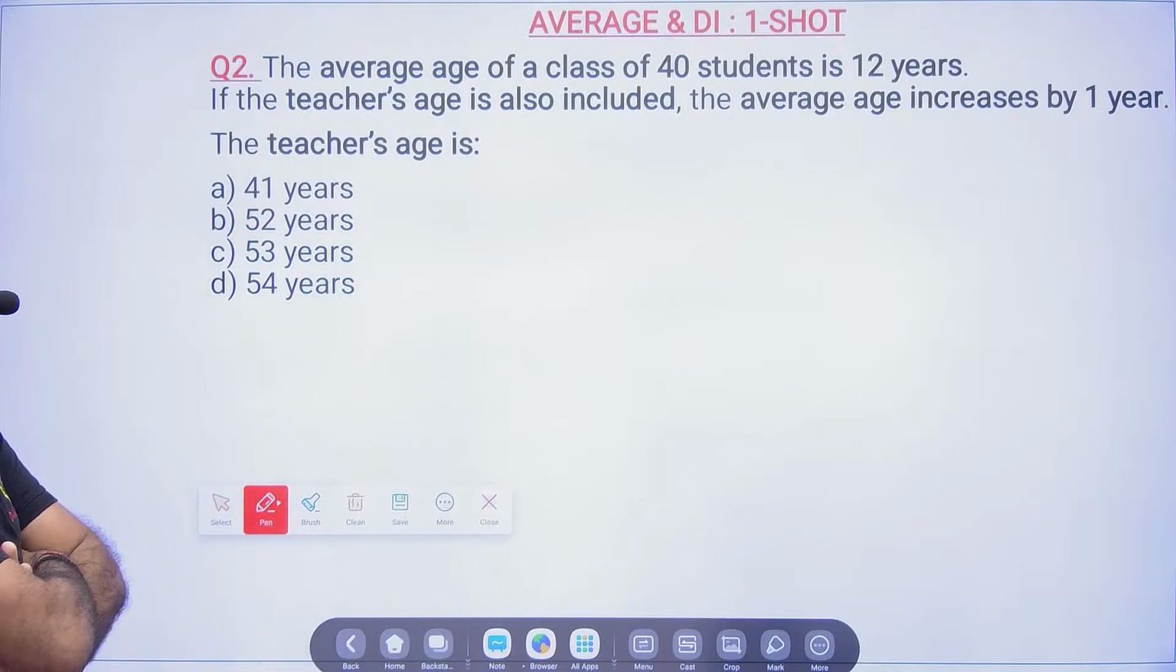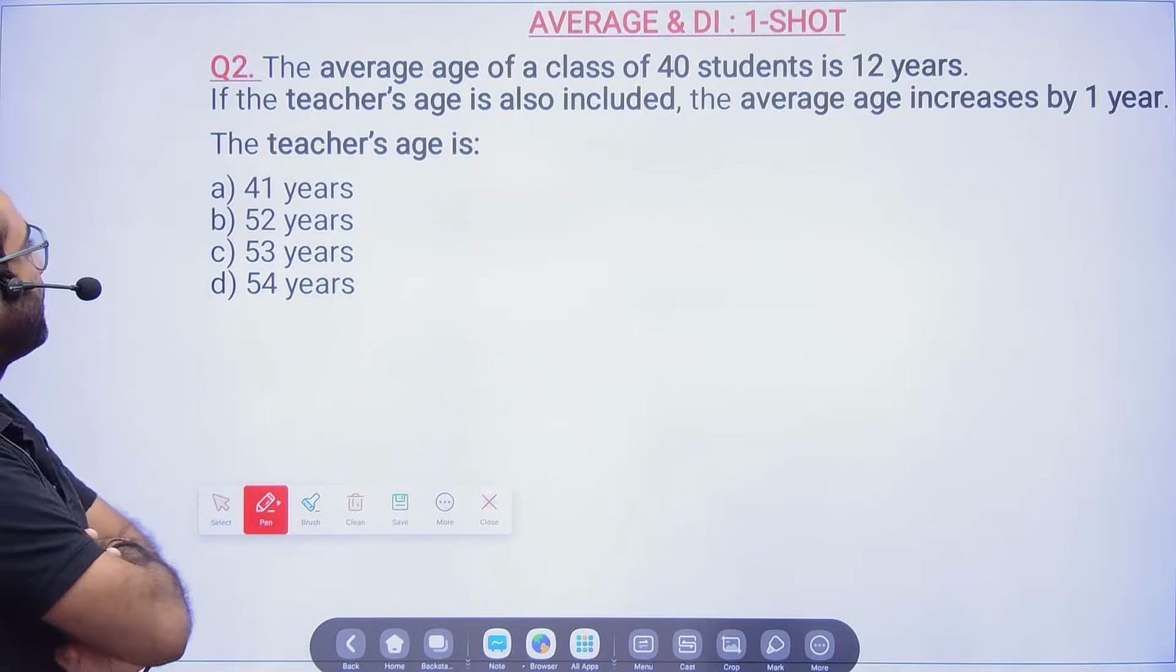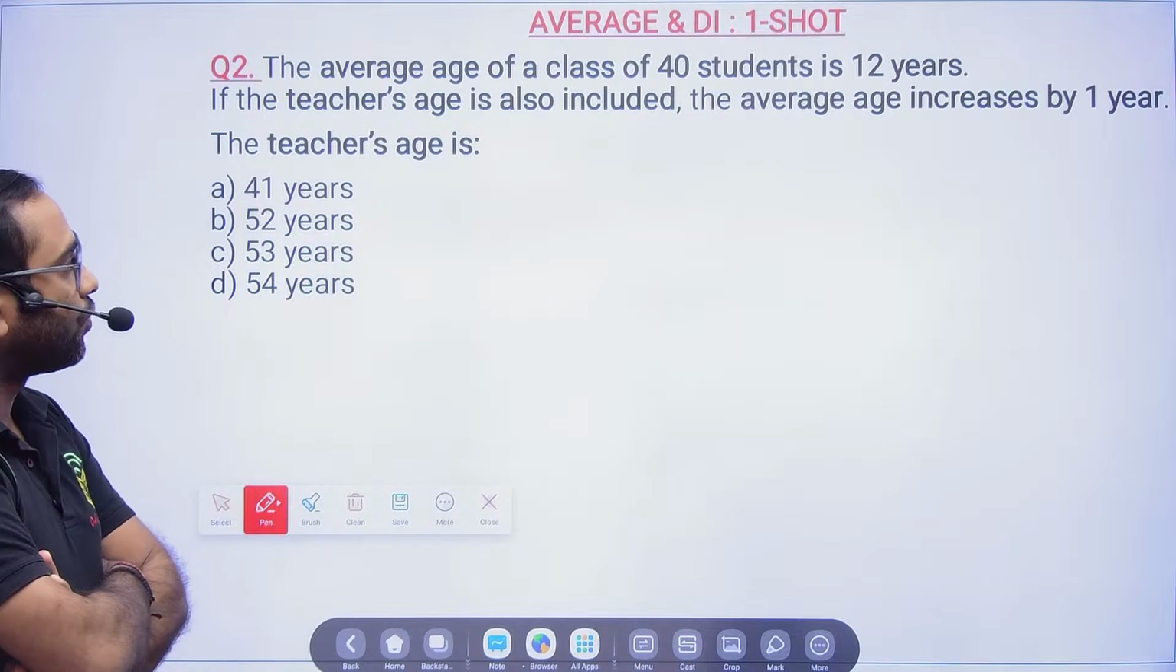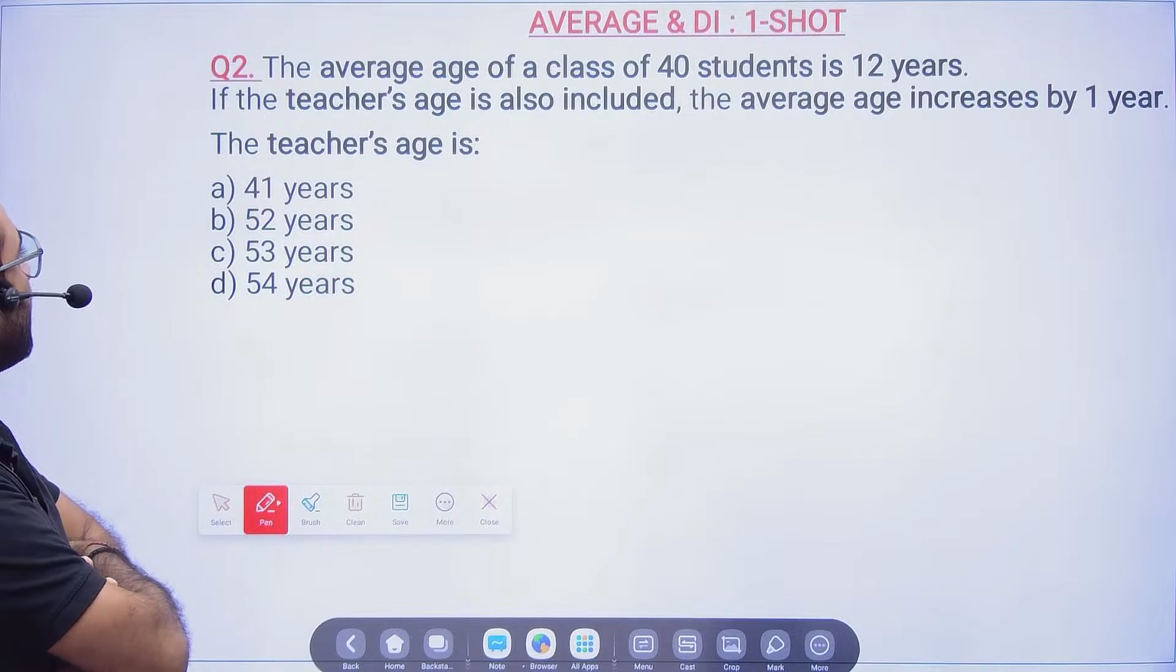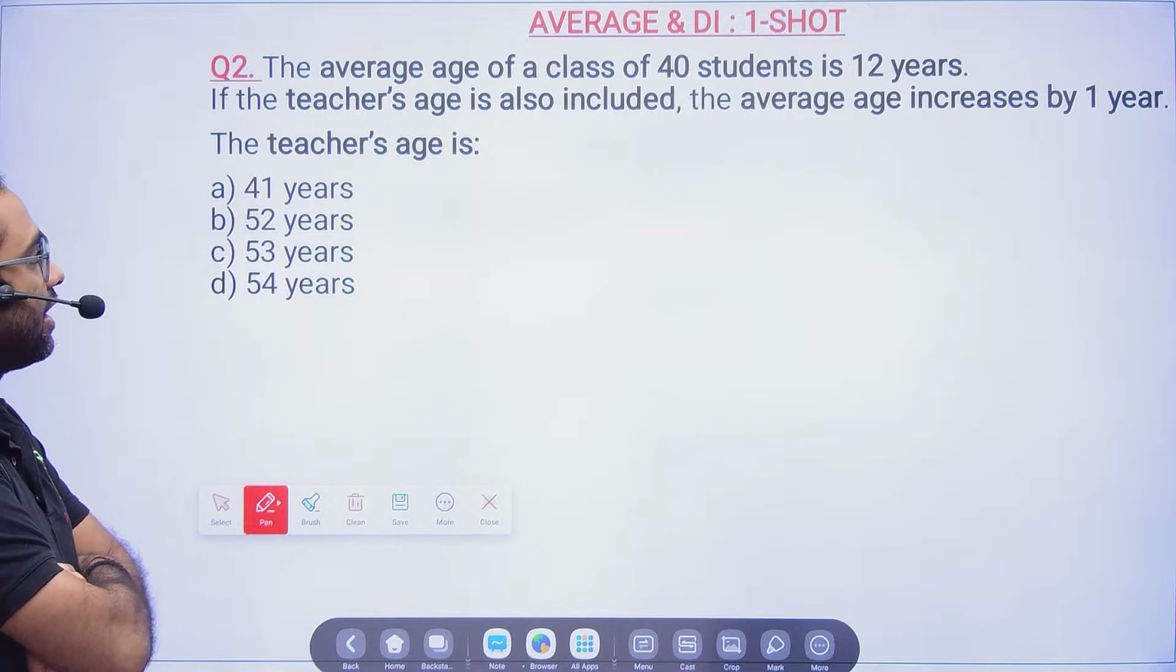So the average age of a class of 40 students is 12 years. The teacher's age is also included. The average age increased by 1 year. Now the teacher's age is?